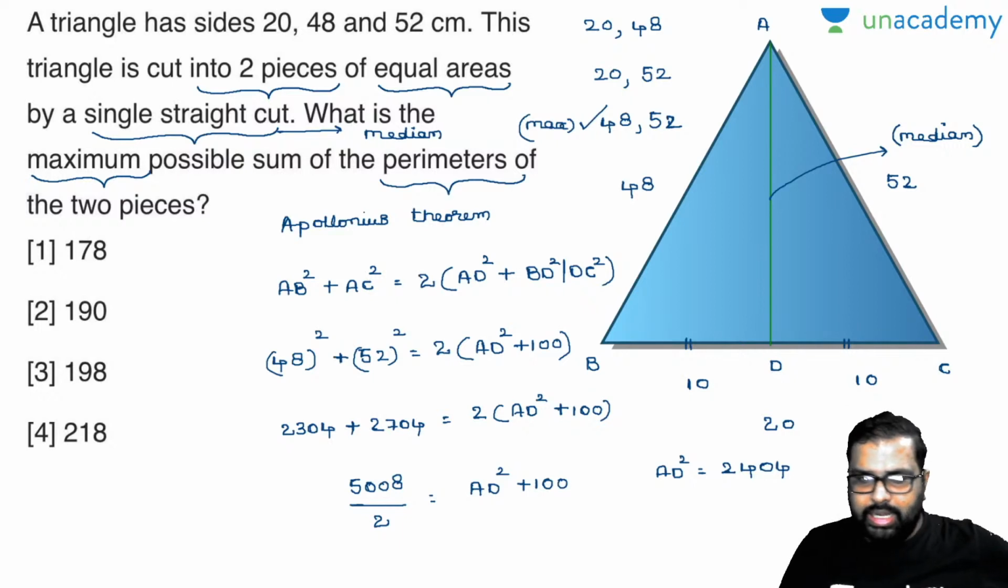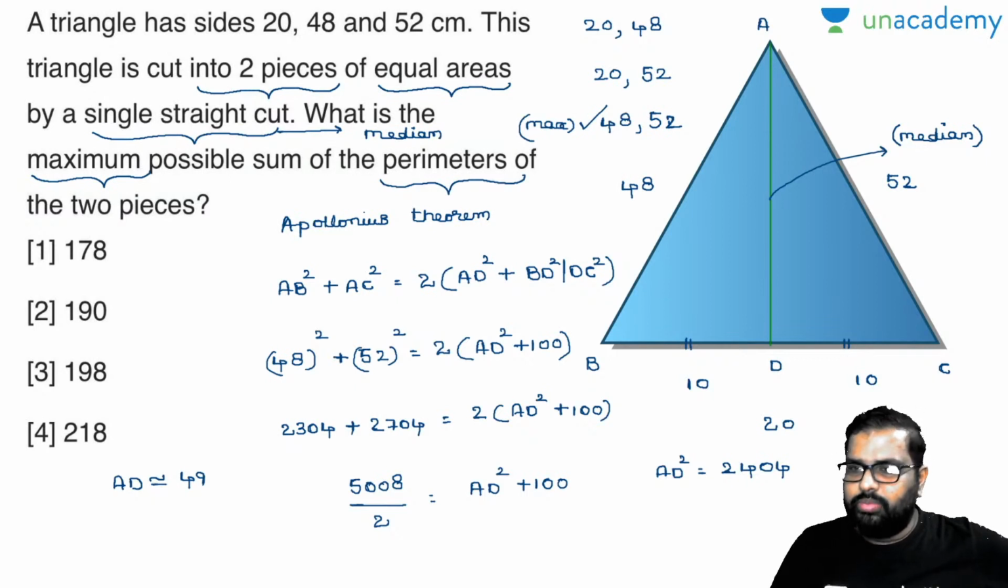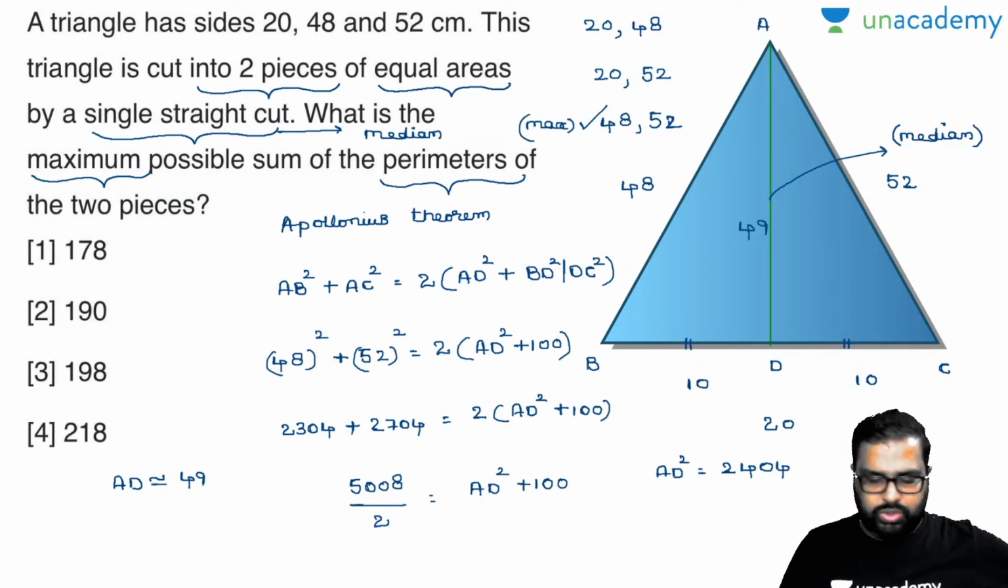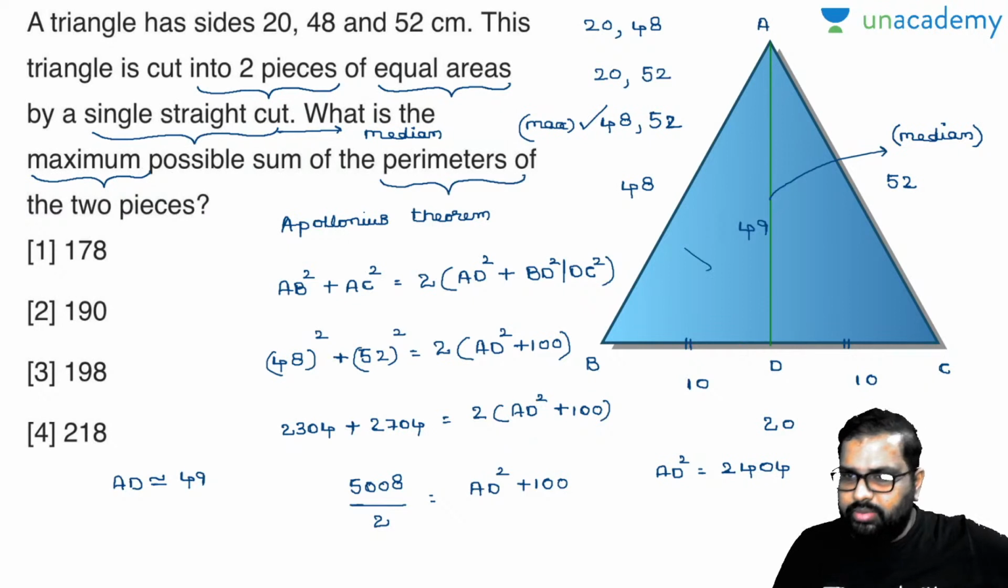So exactly what will the AD value be approximately? The nearest value I can take is 49. So you'll get 49.1 something. I'll take 49, so my AD value will be 49. Now add those perimeters there: 49 plus 48 plus 10, which will be 107. Now the perimeter of this triangle is 107. Now what is the perimeter of this one here?